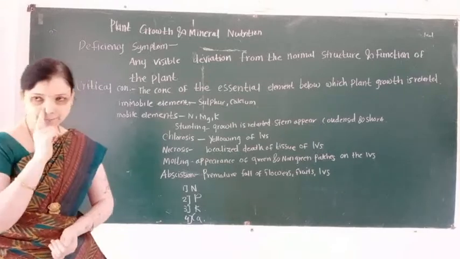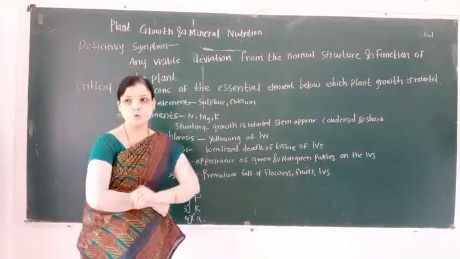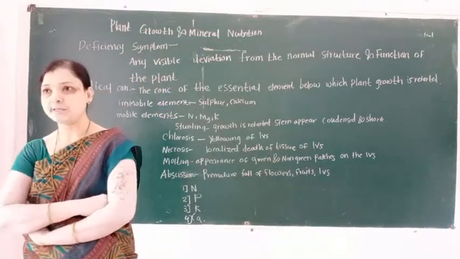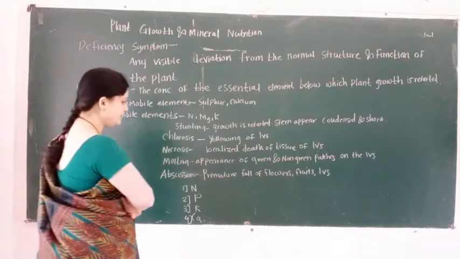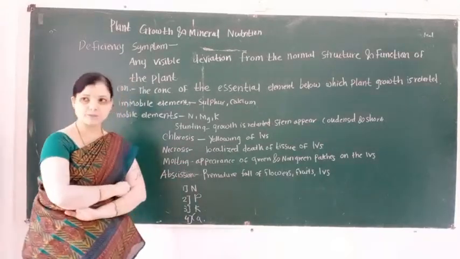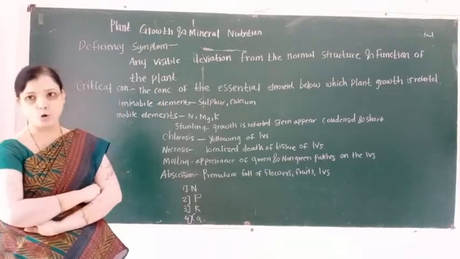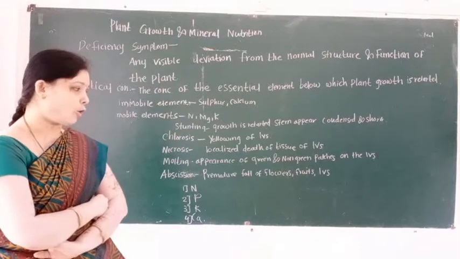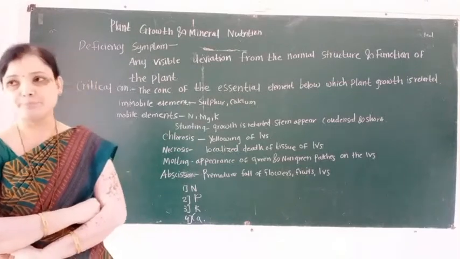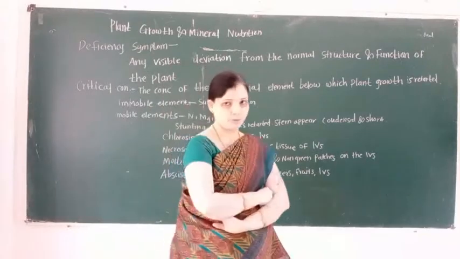Then mottling, the appearance of green and non-green patches on the leaves. And last is abscission, that is, premature fall of fruit, flower and leaves.